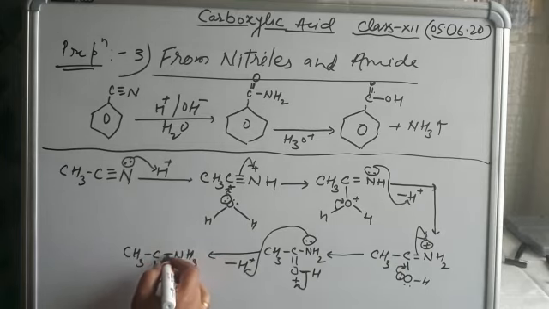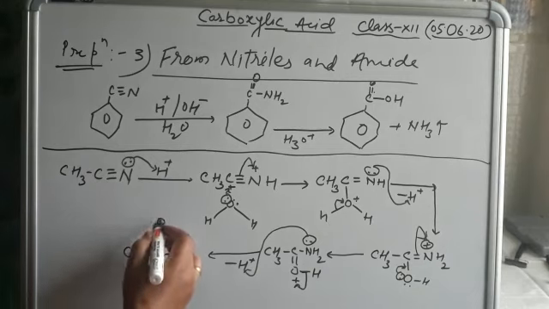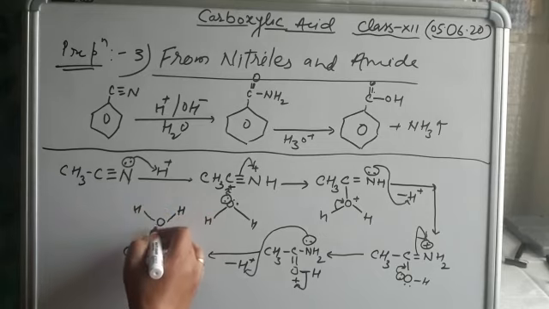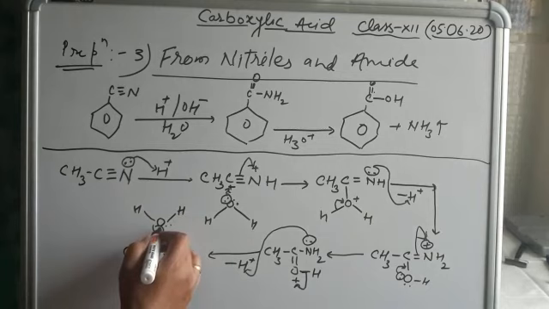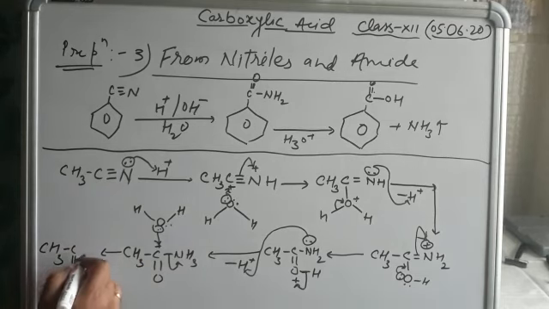When NH3 forms, it is again removed from this group, and positive charge forms on the carbon. Again water molecules present in the reaction give their lone pair to the carbonyl carbon. So what happens? CH3, C double bond O and OH2.